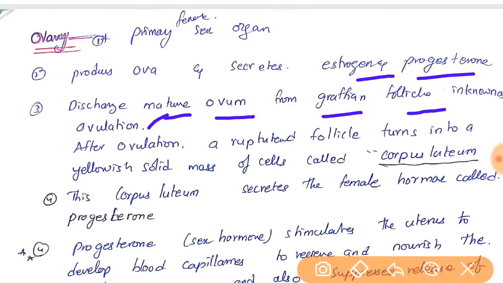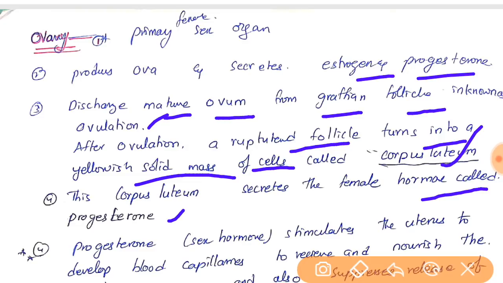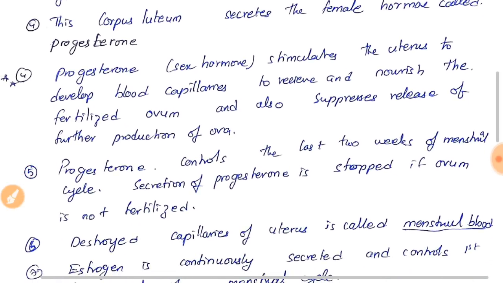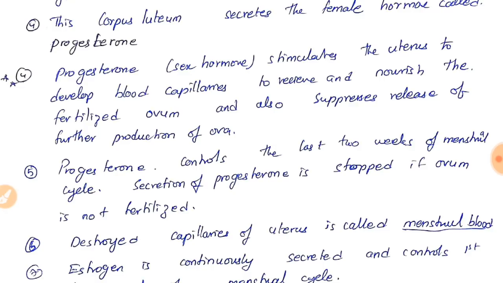After ovulation, the ruptured follicle turns into a yellowish solid mass of cells called the corpus luteum. This corpus luteum secretes the female hormone called progesterone. So this is how progesterone is secreted, friends. And progesterone stimulates the uterus to develop blood capillaries to receive and nourish the fertilized ovum, and also suppresses further production of ova, friends.